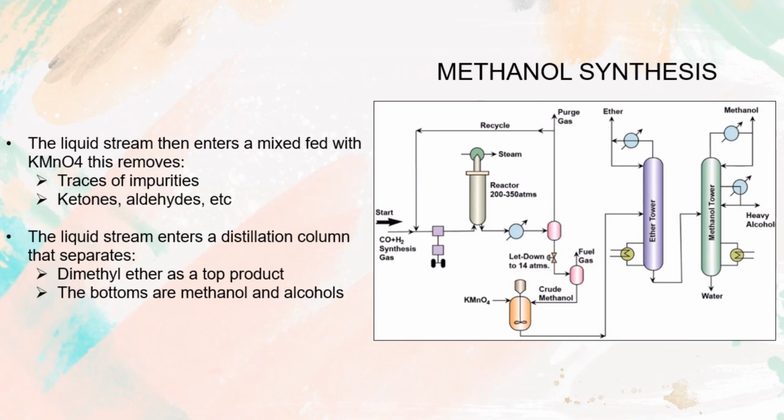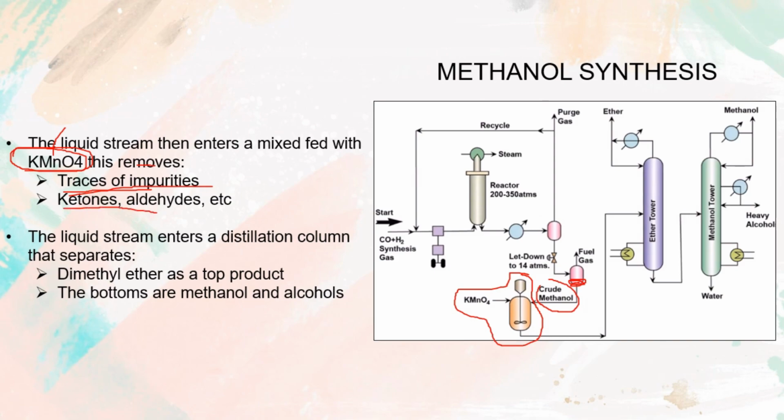Now we call this liquid, after depressurizing, the crude methanol. This crude methanol is treated and sent to a mixer that contains potassium permanganate, KMnO4. This KMnO4 acts as an oxidizer and will remove traces of impurities and also ketones and aldehydes.